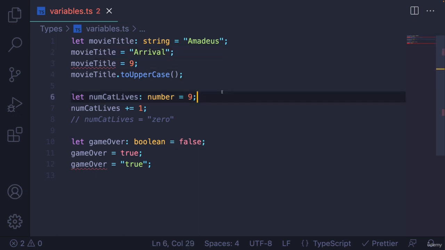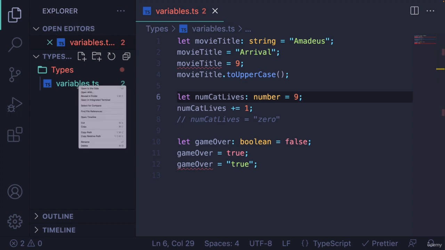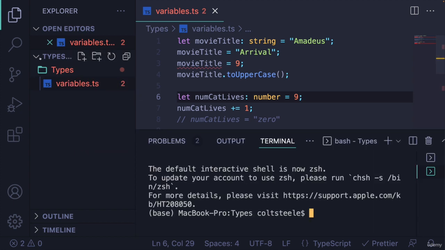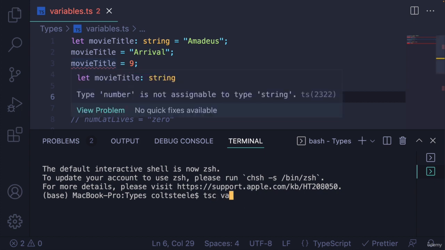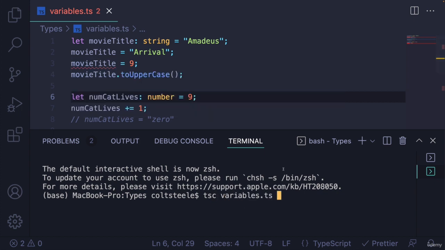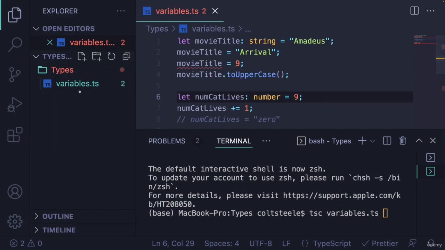So all we need to do is locate this file, navigate to the directory containing it in a terminal. And if you're not super comfortable with the terminal, the easiest option is to right-click on the file name in VS Code and then go to Open in Integrated Terminal. And now I'm going to type the command tsc for TypeScript, followed by the name of the file, variables.ts. And right now that's the only file in this directory, but as soon as I hit enter,